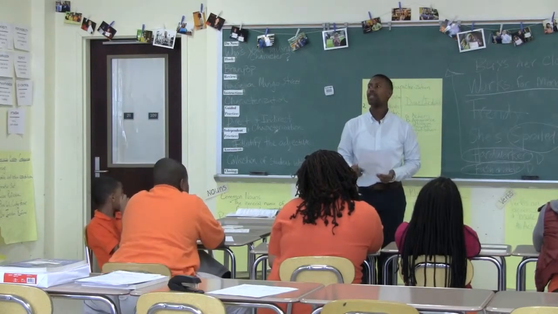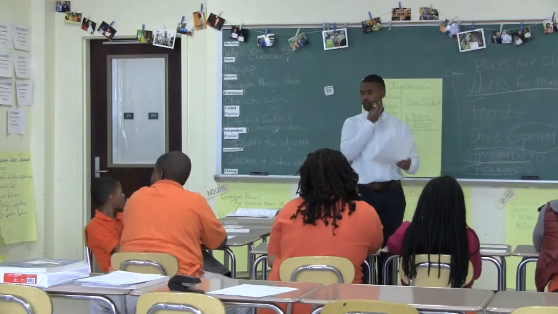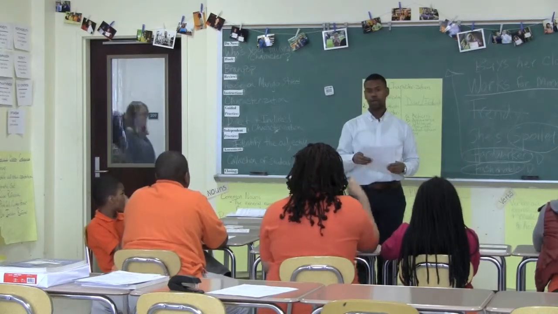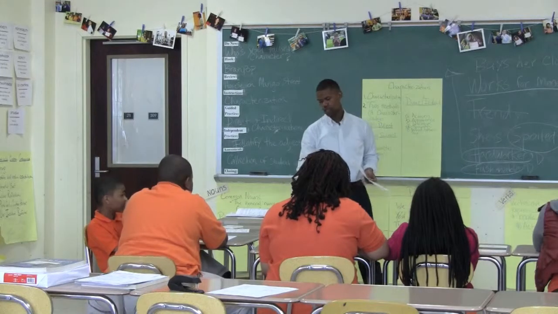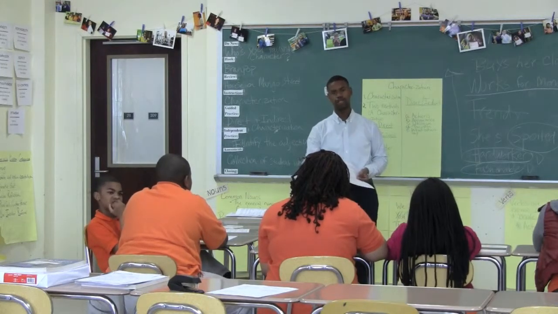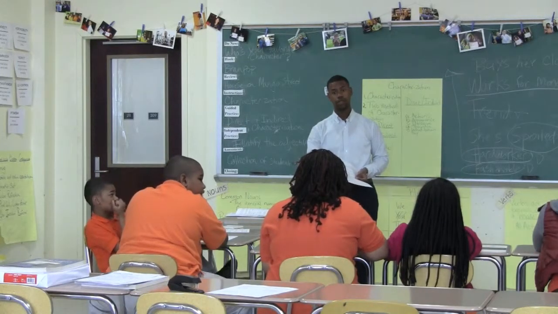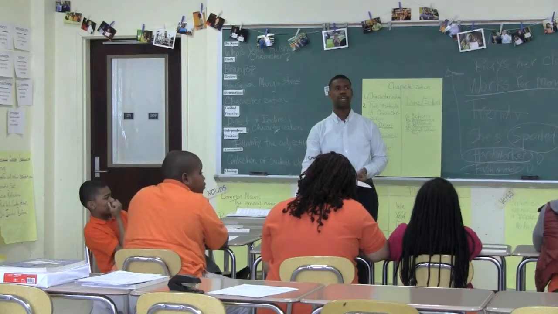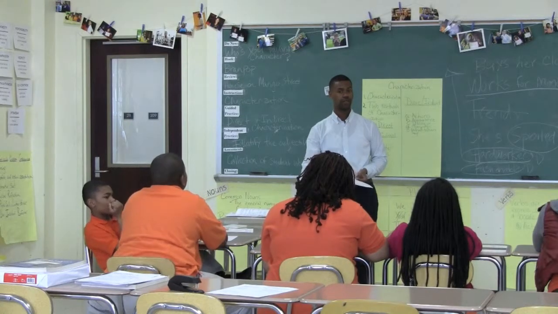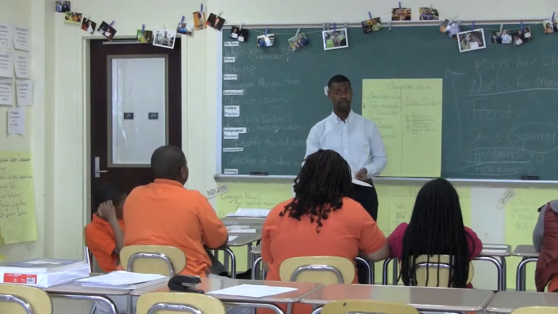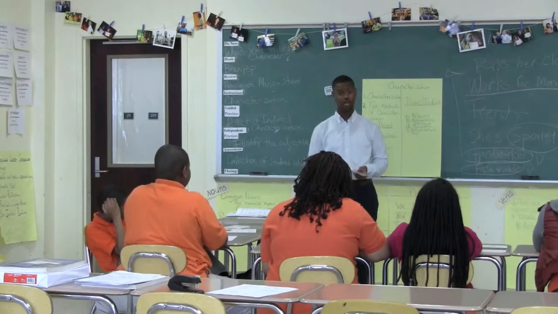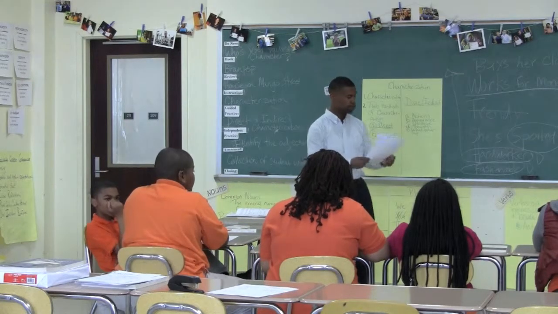Okay? Let's look at example number 2. She's probably a teenager. How did you infer that she was a teenager? She likes to go shopping with her friends. She likes to go shopping with her friends, but what can't you do until you're a teenager? You can't get a credit card, but you can't get a job. Right.